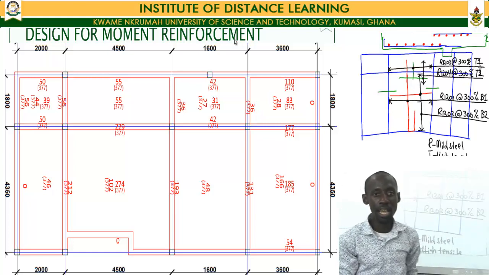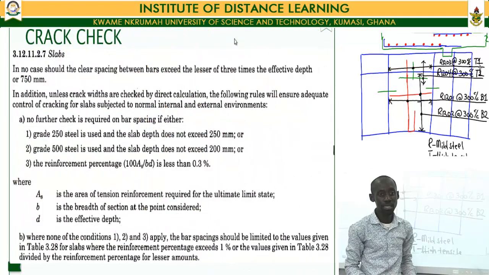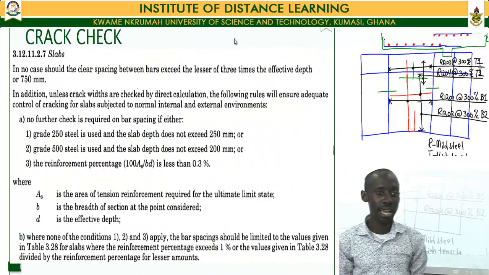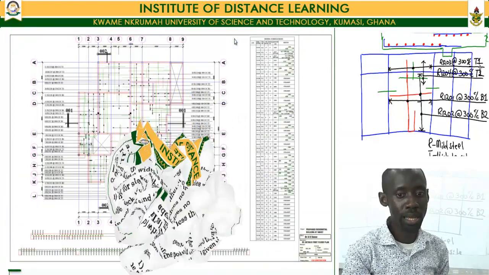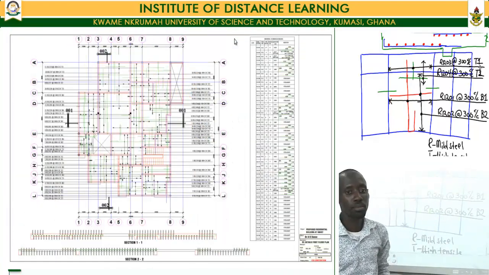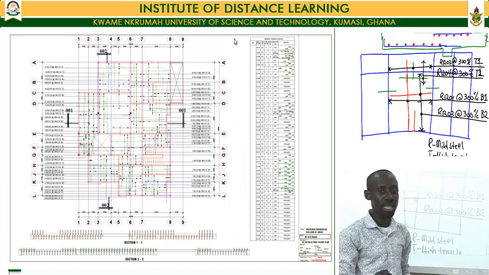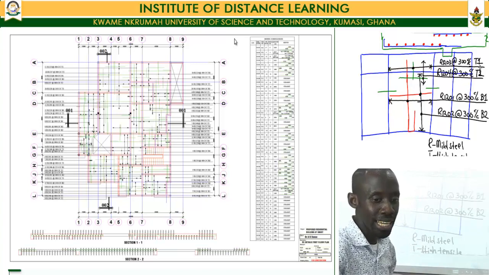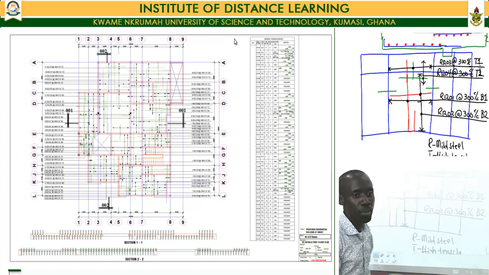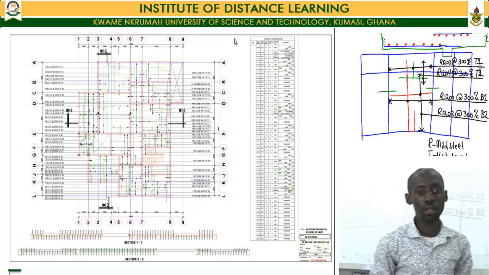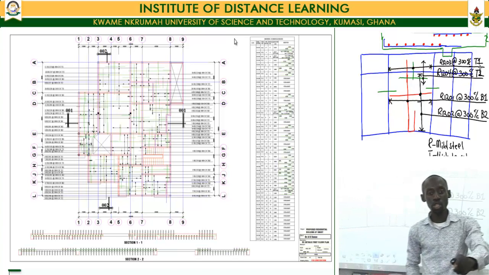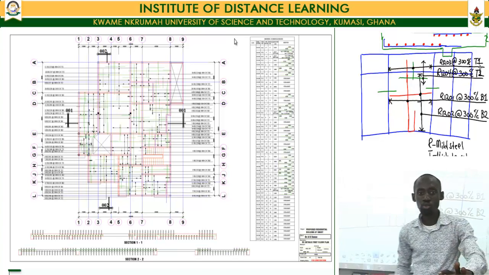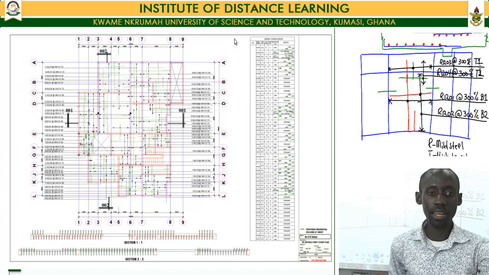Now, once that has been done, at the end of the day, the final design, or the final thing that would go to the site, would look somewhat like this, where all the reinforcements are provided and a schedule for the reinforcement is provided on the site with a section through the panel that has been designed. So ultimately, this is what we are aiming at, and this is what will go to the site for construction.